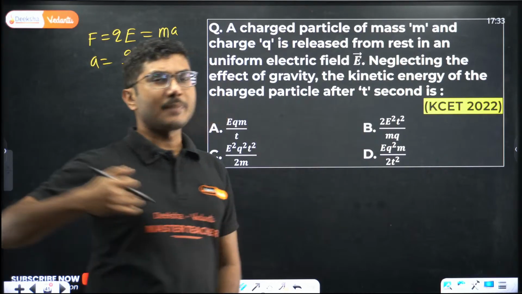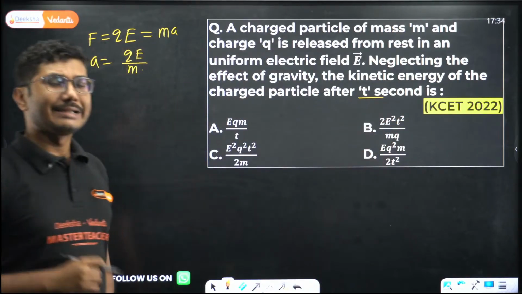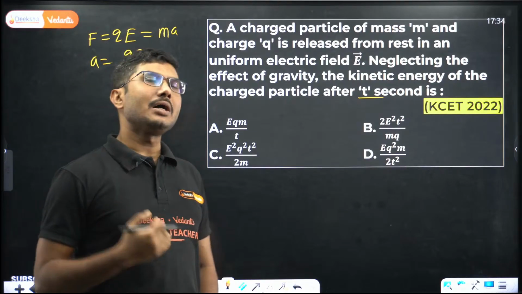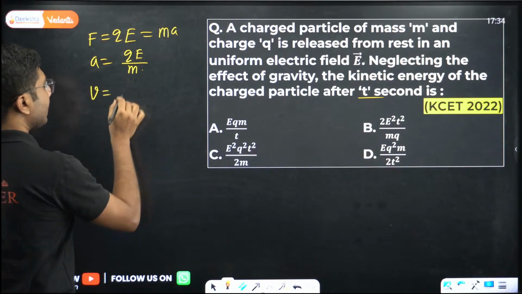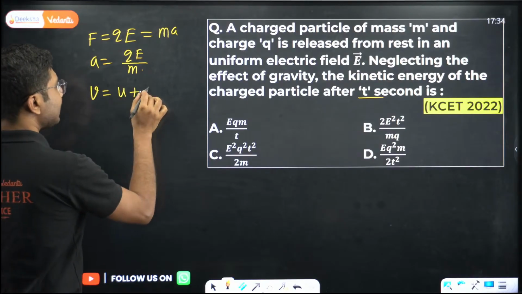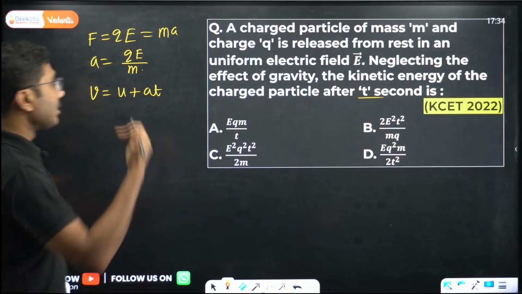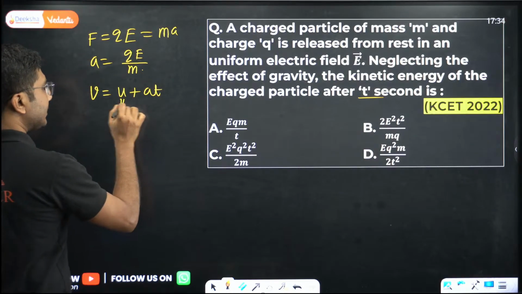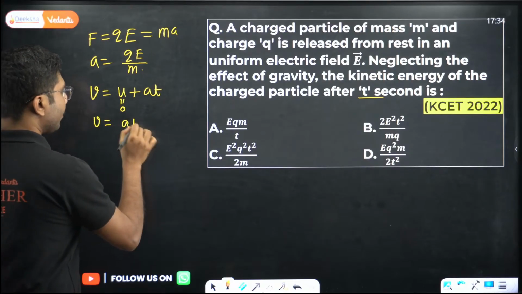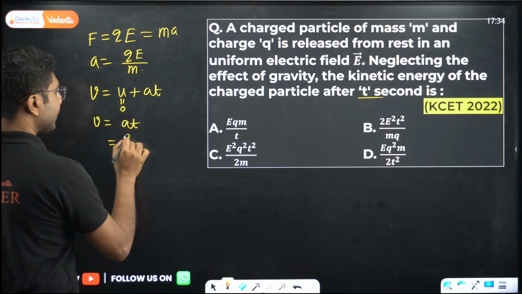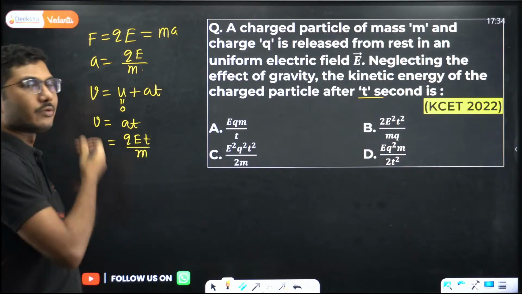Now when the charged particle is accelerating for t seconds, what will be the velocity of the charged particle? The velocity of the charged particle will be equal to u plus at. Now because it is starting from rest, u must be 0. That means the velocity after t seconds will be a into t. Put the value of a, which is qE by m, so v equals qEt by m. So we have calculated velocity.